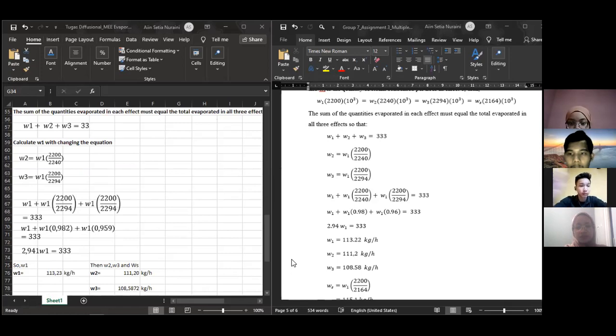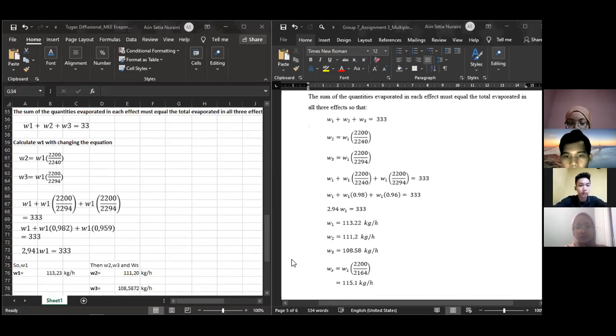After that, we can substitute the equations W2 and W3 in the first equation, W1 plus W2 plus W3, and we get the value of W1 is 113.22 kilogram per hour. Then we substitute the value of W1 into the equation for W2 and get the value of W2, which is 111.2.